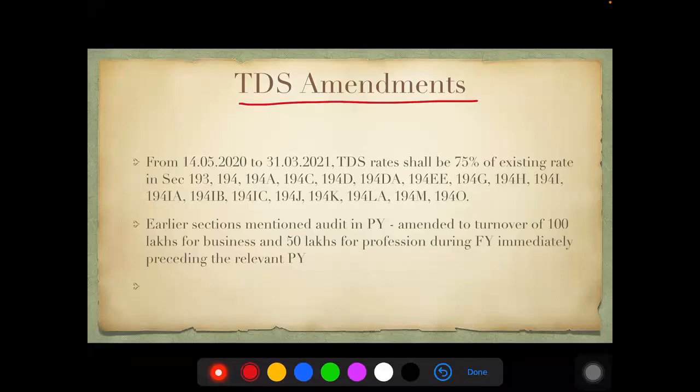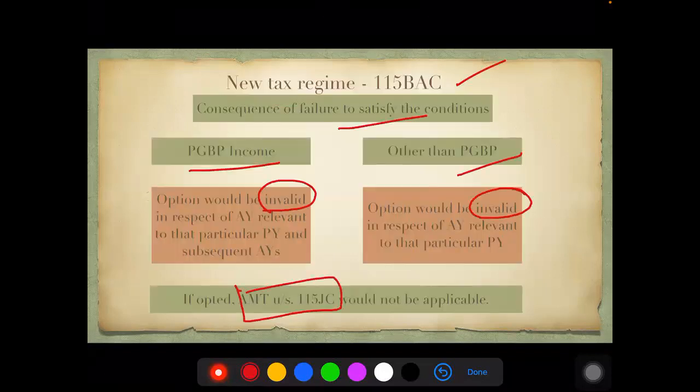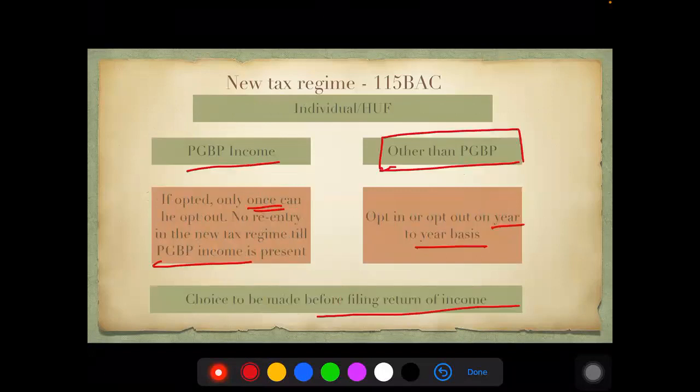Yes, it is not income-wise, it is assessee-wise. Please remember this tax regime is not income-wise, it is assessee-wise. If the individual has any amount of PGPP income, then you go by this calculation. If the individual has income only other than PGPP, you go by this method.